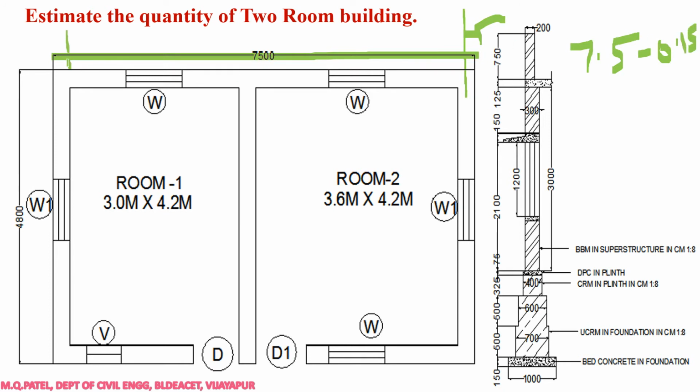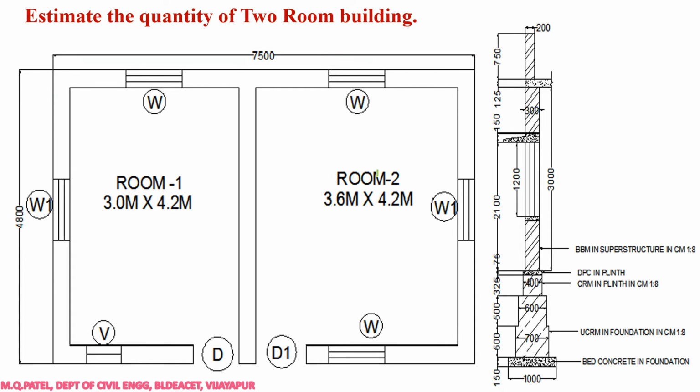Here I have to subtract half the breadth, so minus 0.15, minus 0.15. If you do the calculation, it will be 7.2 meters, right? This is the center to center length. So we have calculated the center to center length.